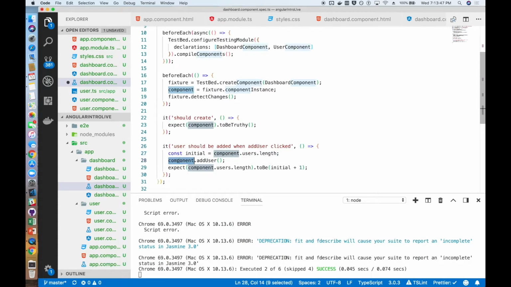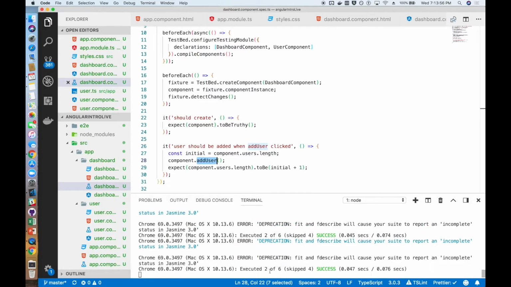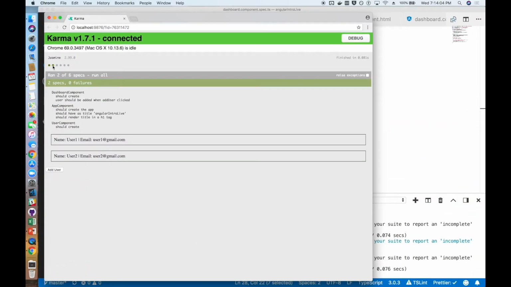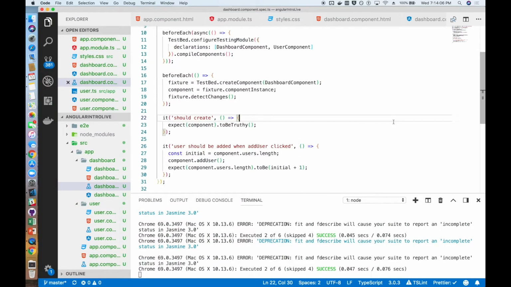We can use that same thing to do component and call the add user function instead of having to physically click the button. So that's how the test knows to add a user. And then we would expect the user's length to be what the initial length was, but with 1 added, so initial plus 1. And we can see that that test runs properly and passes. And we can now see in our Karma debugger our 2 tests and that they both passed.